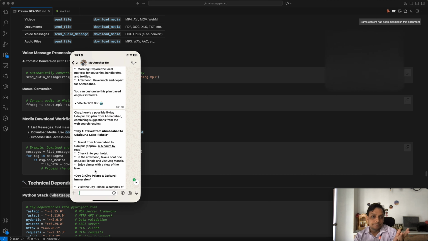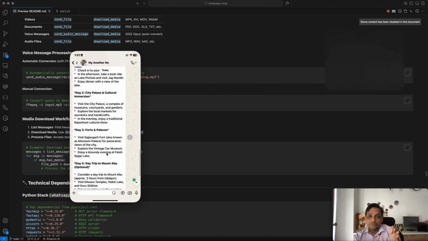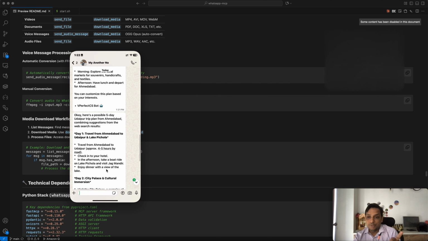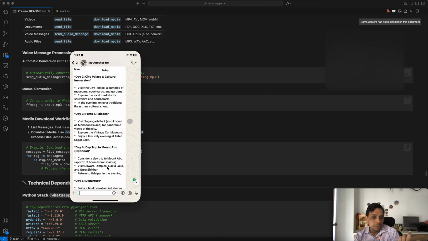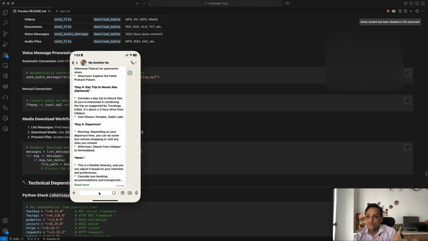It gives me a more detailed plan, but I think the message is not the same. It's generating a new message, not a duplicate. The agent is following up with reference to this.